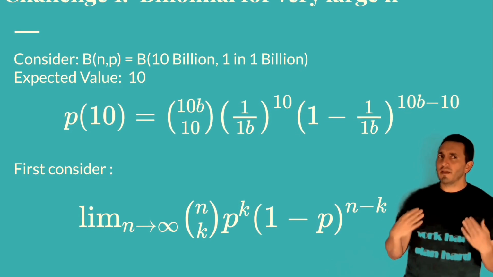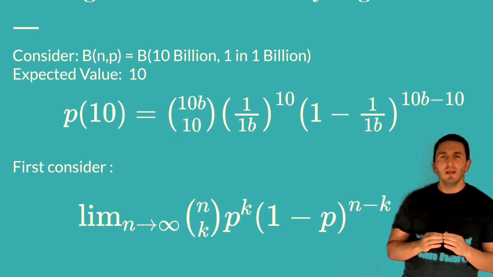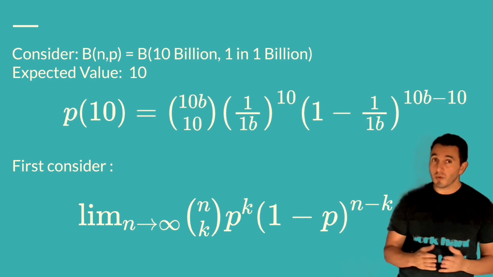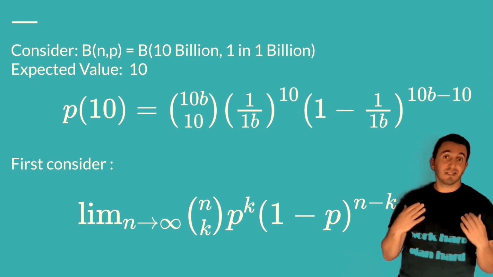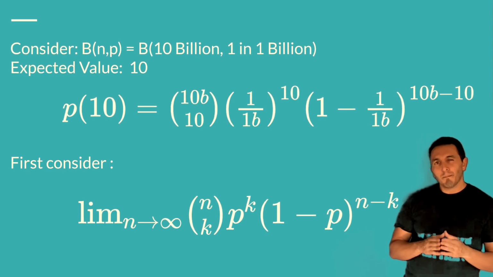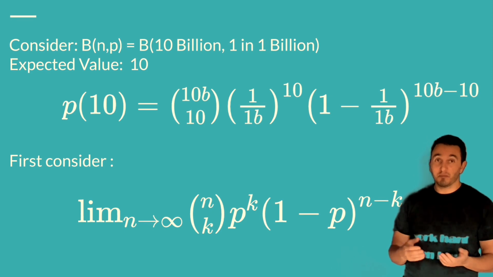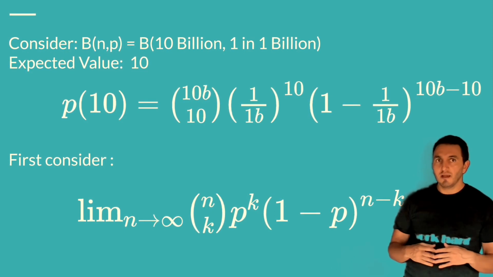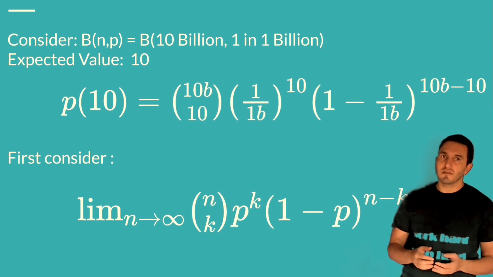So we know the expectation. The probability of success is 1 over 1 billion, and we're going to do 10 billion trials. We know the expectation is that we're going to see 10 successes. But how do we calculate the probability of 10 successes? We know it's the peak of the distribution, but we don't know its probability. And when we look at the mass function, it looks daunting, right?